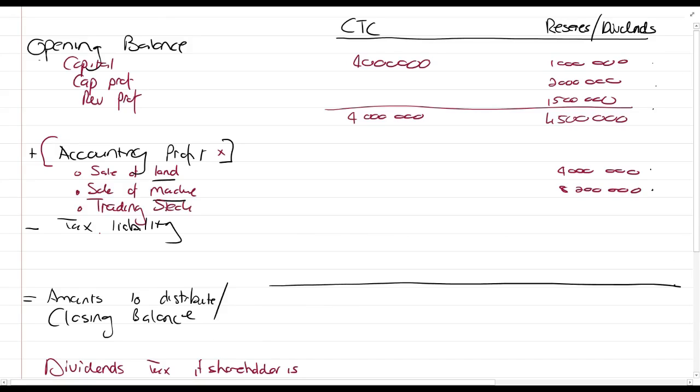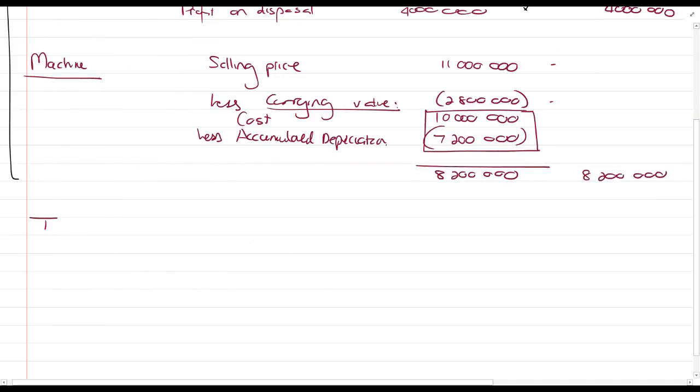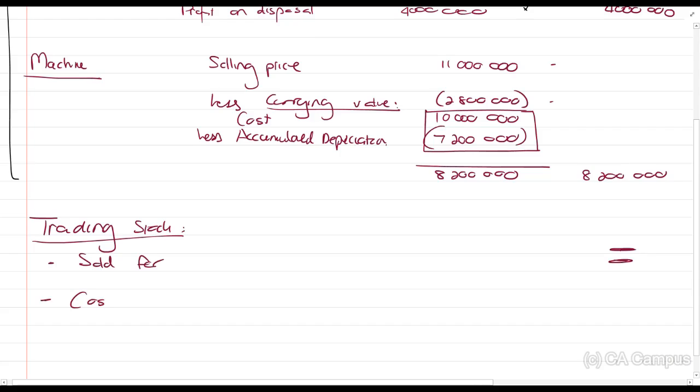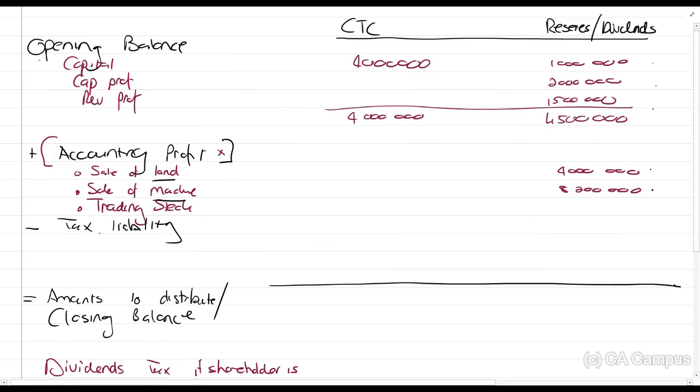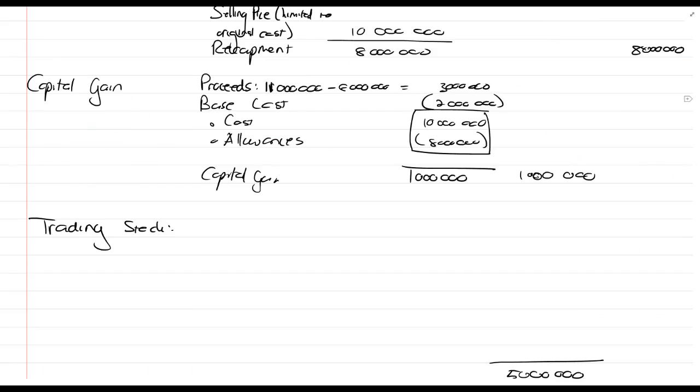What is the accounting implication of the trading stock? Right. It was sold for nothing. But it has a cost of sales or stock written off of 400,000 rands. So the net effect there is that that creates an accounting loss for us. Think about it. You're writing off stock. You're not getting money for it. It's an accounting loss.